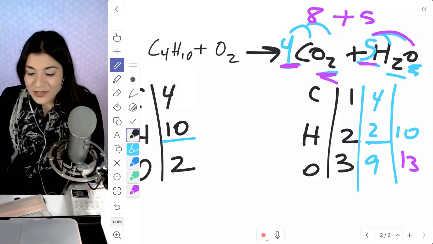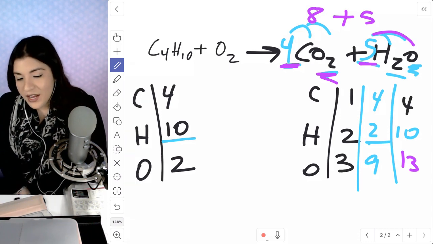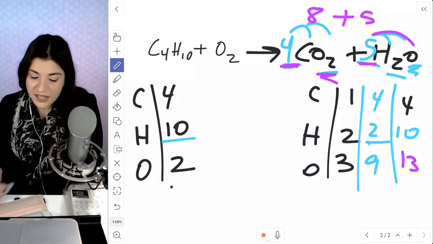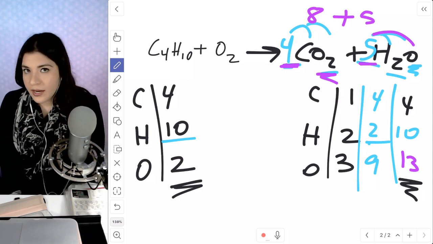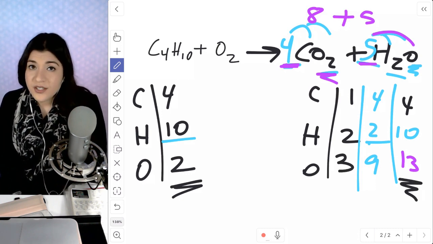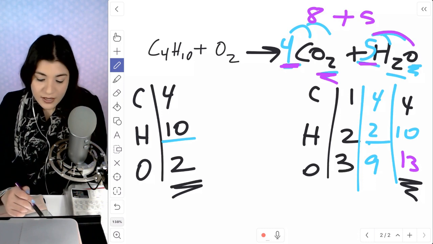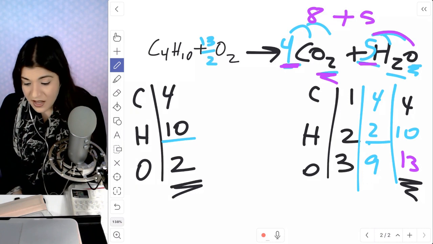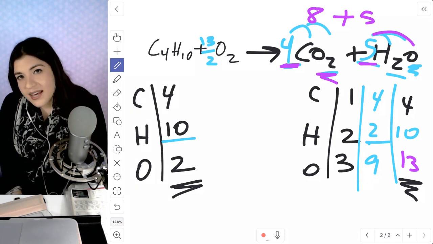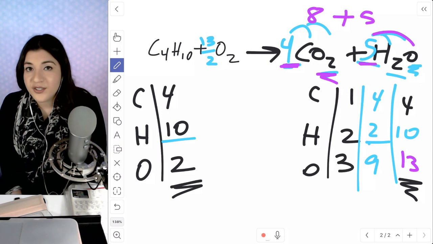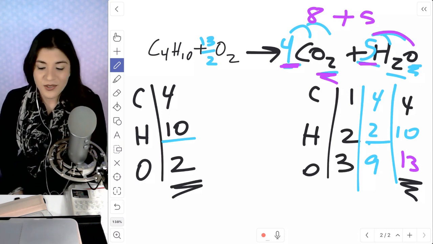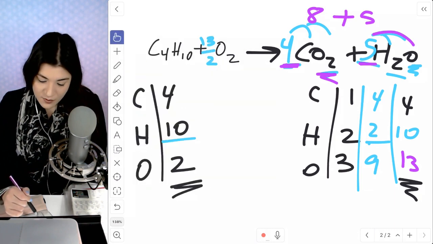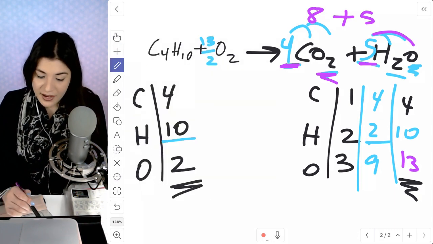Okay, so this one is actually going to give us a fraction. How I knew that is because let's look at our oxygen. There's a 2 here and there's a 13 here. There's no way that we can multiply a number by 2 to get 13. So instead what we're going to do is place a fraction here that is 13 divided by 2, or 13 halves. Then the last step is to multiply every single coefficient by 2 to cancel out that denominator. So I'm just going to multiply everything by 2.